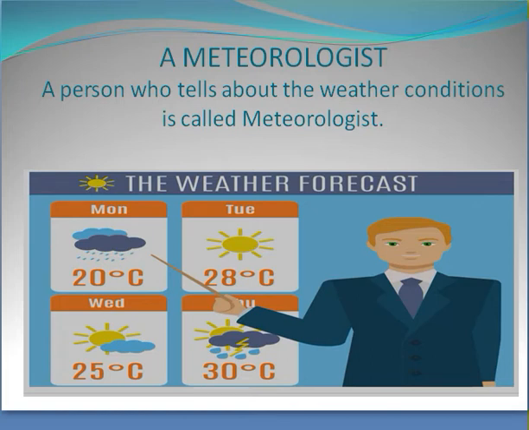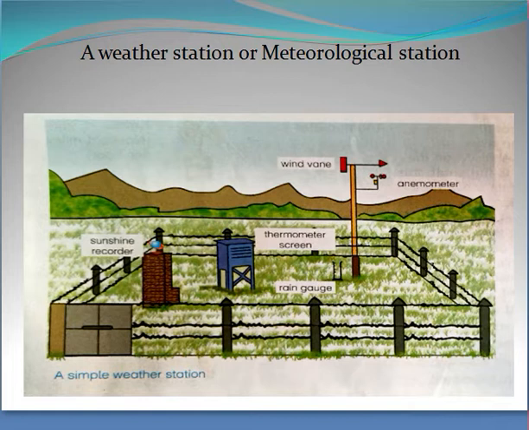Here is a picture of a meteorologist. A person who tells about the weather condition is called a meteorologist. Children, do you know how and where the different conditions of weather are measured? They are measured in a weather station or meteorological station.